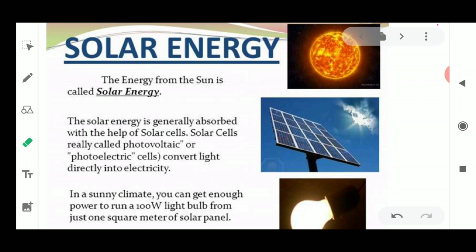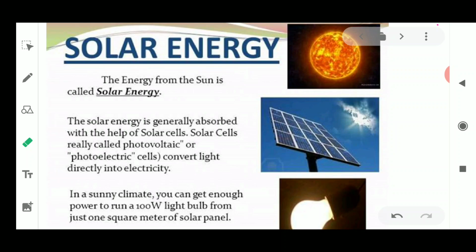Similarly, we have seen the biomass energy and the construction and working of the biogas plant, and how it is installed in villages where electricity generation is not possible and where cooking gas is not available, so it is used as an alternative source of energy in those places.